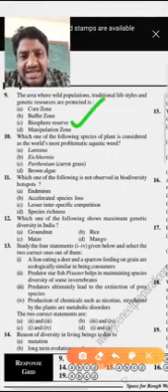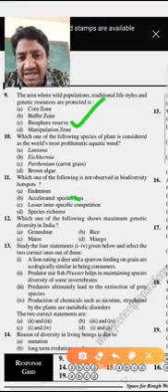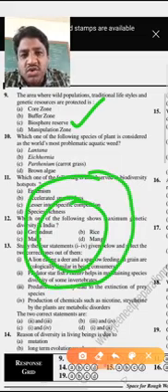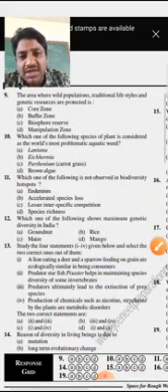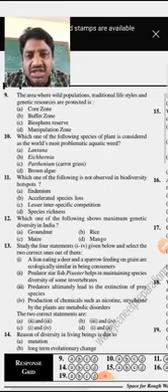We already covered the core zone, buffer zone, and manipulation zone. The core zone is centrally present, the next zone is the buffer zone, and then the manipulation zone. In the core zone there are no human activities; all activities, such as cropping, settlements, and foresting, are present only in the manipulation zone. So these three zones are not included.